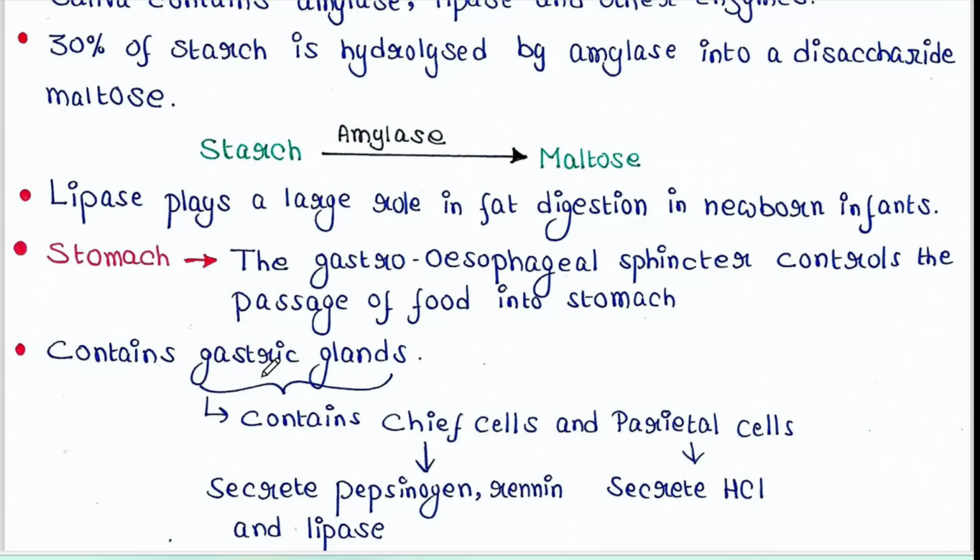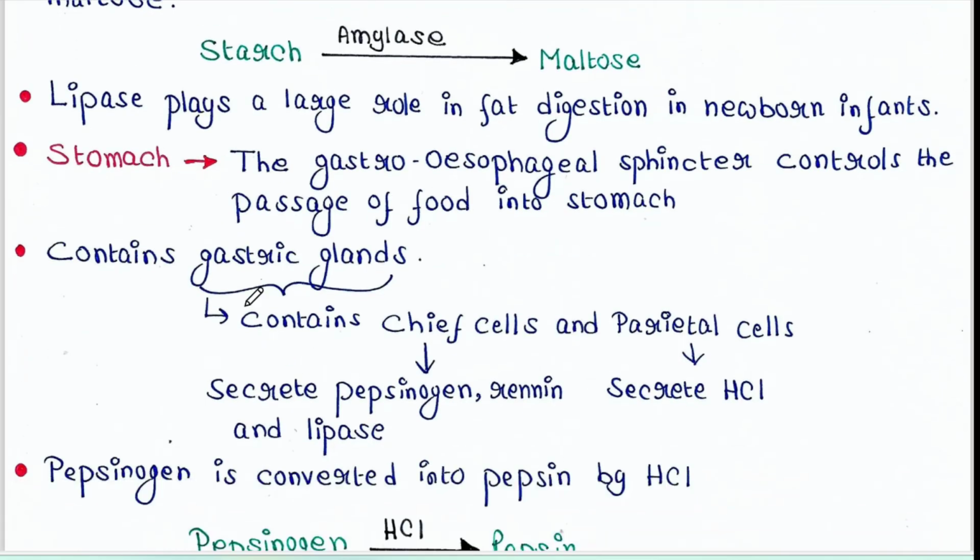So, stomach contains gastric glands. Gastric glands contain chief cells and parietal cells. Chief cells secrete pepsinogen, renin and lipase, whereas parietal cells secrete hydrochloric acid.